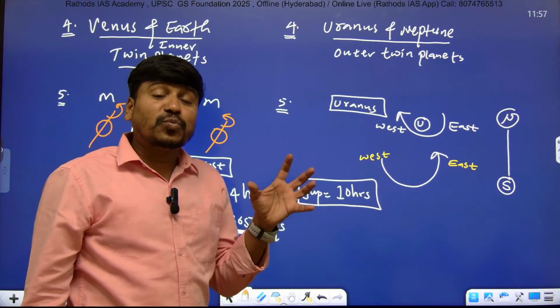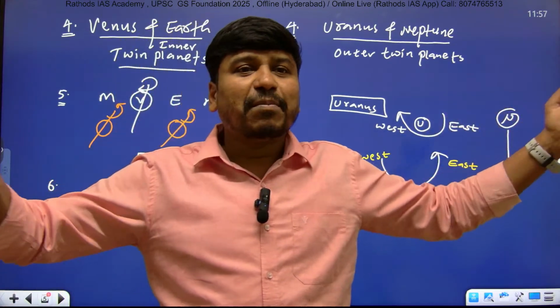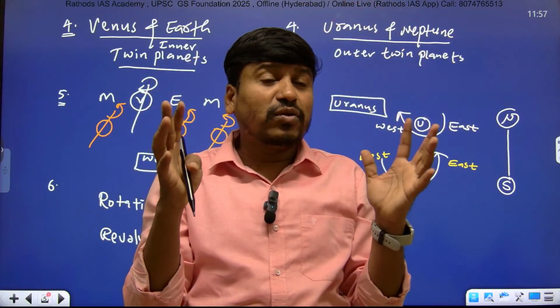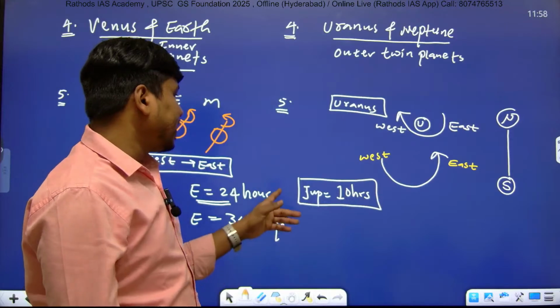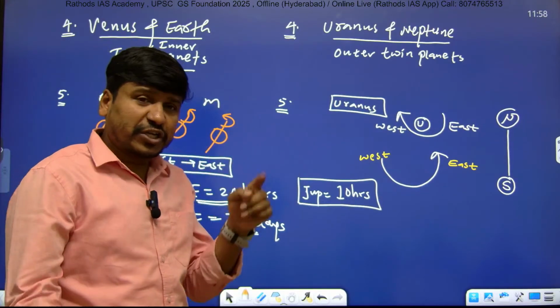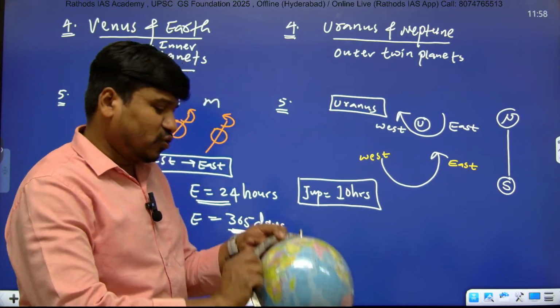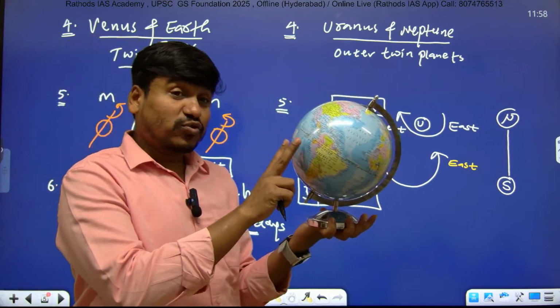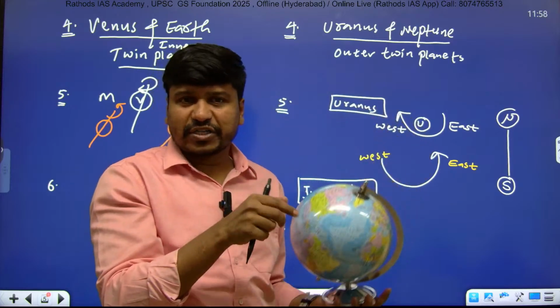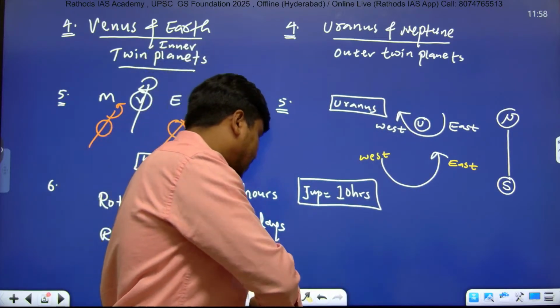Jupiter might be bigger, but it is very lightweight, and that's why it travels faster. If you take this as Jupiter, it completes one rotation in just 10 hours. But Earth takes 24 hours to complete one rotation. You got this point? So Jupiter takes lesser time.